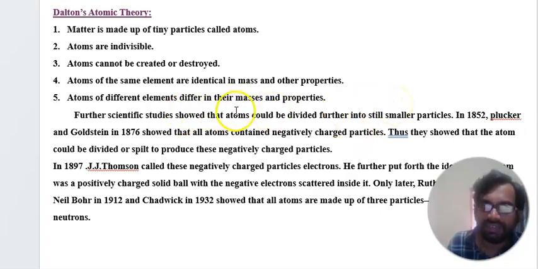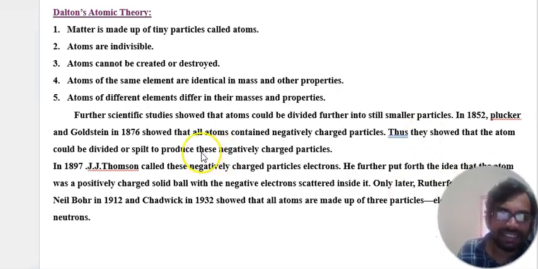Further scientific studies brought out a number of scientists who asked what matter is and what atoms are, and they found their own different ideologies. Further scientific study showed that atoms could be divided into still smaller particles.